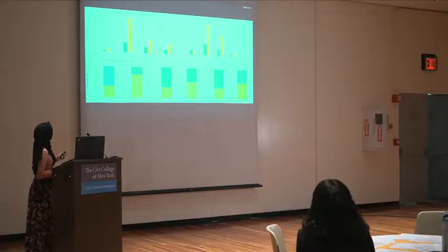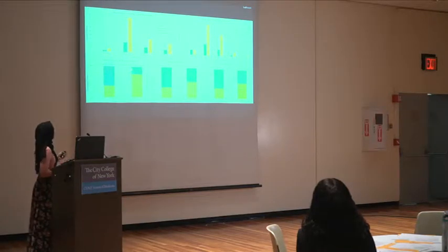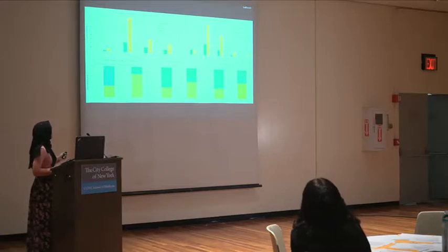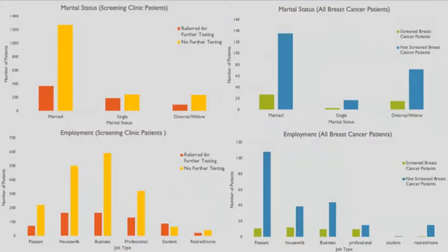Education, parity, family history of breast cancer, and breast exams: the information was only available for screening patients because it was listed in the screening record, so it's not there for not screened breast cancer patients. You can see on this graph, the orange bar represents patients who had no further testing, the blue bar represents patients who were referred for further testing, and the green bar represents breast cancer patients from the screening clinic. As you can see, most patients had a primary level of education. In terms of parity, most patients had between 1 to 6 kids.